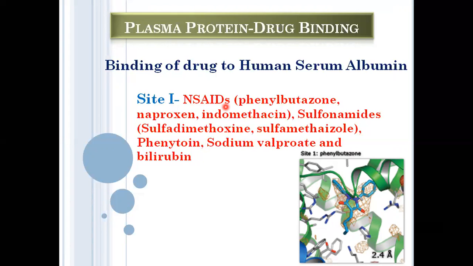Most categories of drugs bind to human serum albumin.